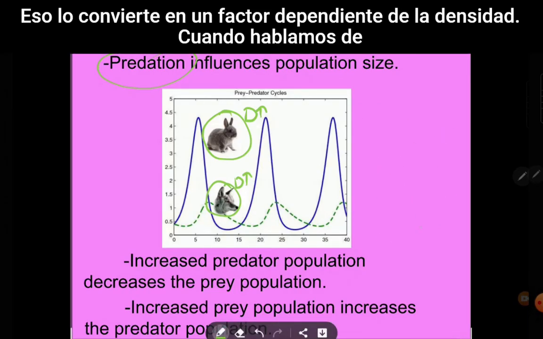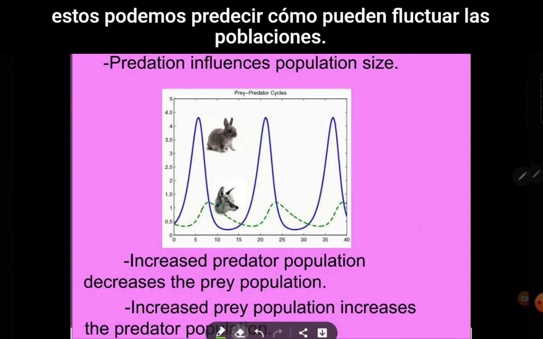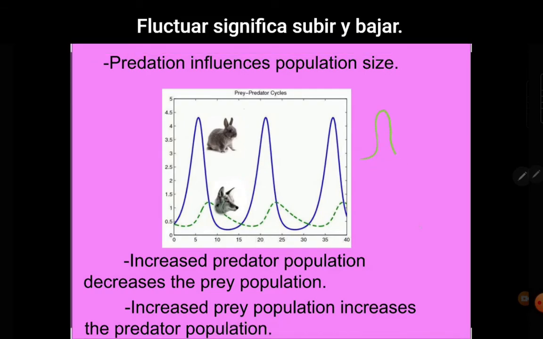That makes it a density-dependent factor. When we talk about these, we can actually predict how populations may fluctuate. Fluctuate means to go up and down.